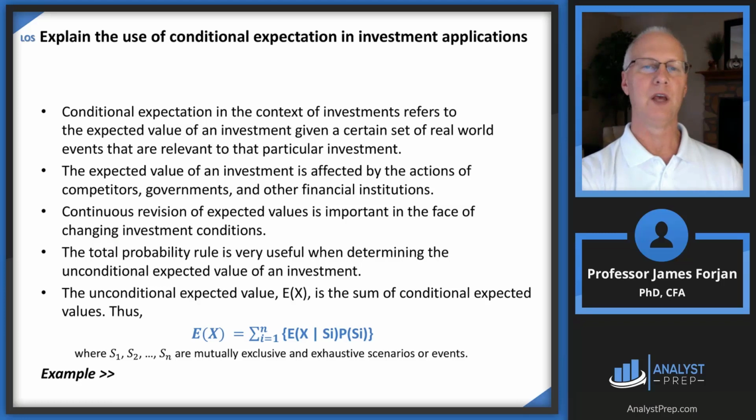Like what happens if suddenly Amazon gets more competition? Or the government comes out and says, you know what, Amazon, you're no longer allowed to deliver the next day. You have to deliver in 1 week's time. Or maybe the Fed says we're going to raise interest rates 2 or 3%. These other decisions by entities, institutions and organizations that have little to do with Amazon are going to affect that expected value. So continuous revision is needed. The total probability rule is useful, and then there's a good expected value formula.